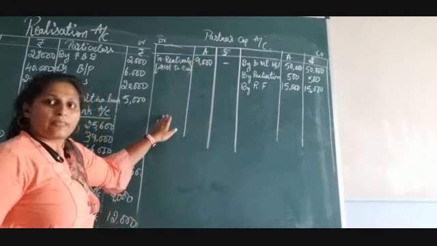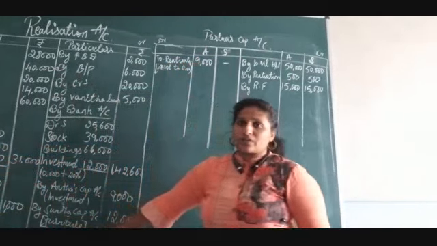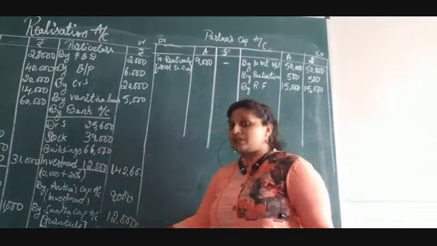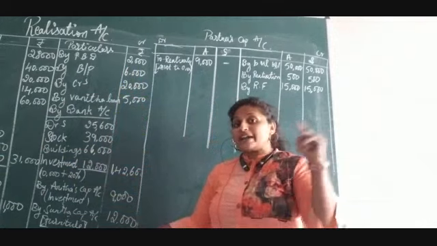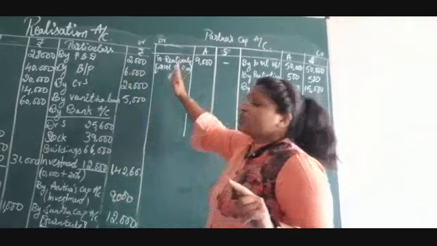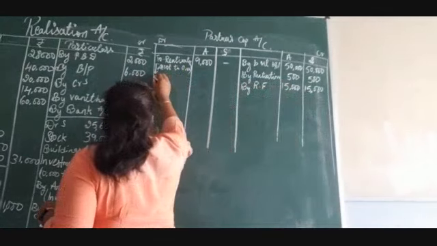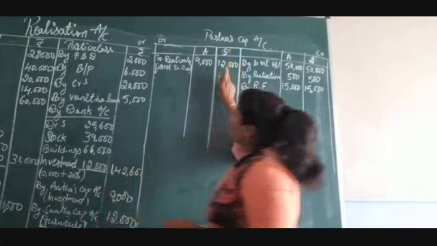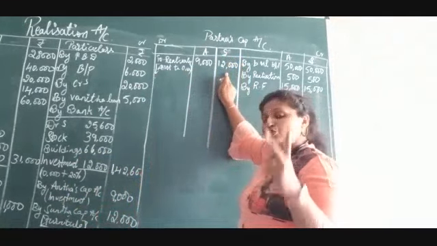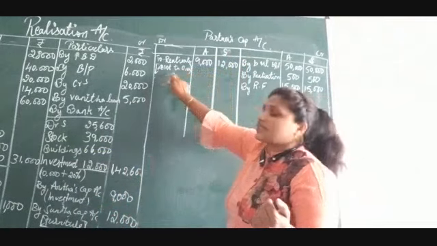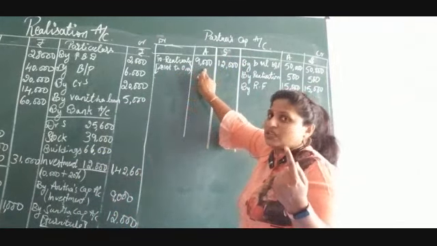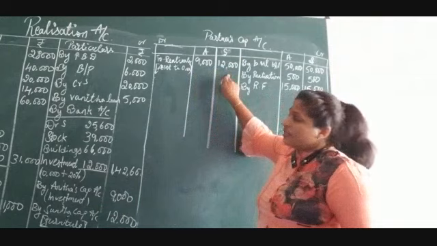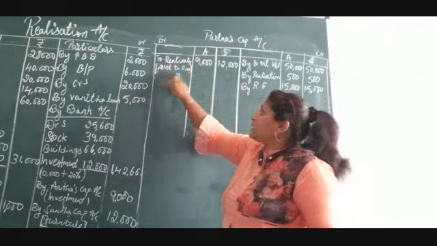Okay. And next, if you see, Sunita is also taking over the furniture for 12,000. So furniture is taken over by Sunita at 12,000, and that is also in the credit side of realization account. So I am going to write it in the opposite side, that is the debit side itself. To realization account, you can write here 12,000 in Sunita's column. If two partners are taking assets, you can write assets taken over. If only one partner has taken over, the other partner's column will be nil. Since here two partners are taking certain assets, I have written to realization account, asset taken over.